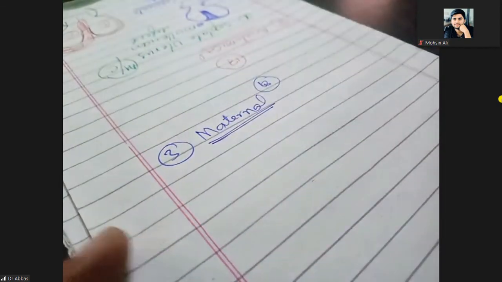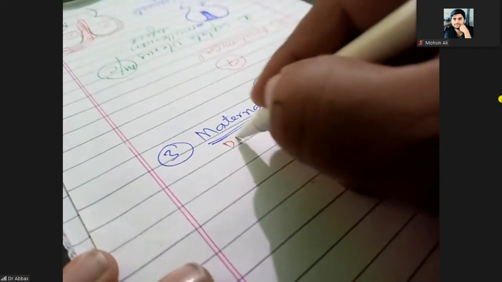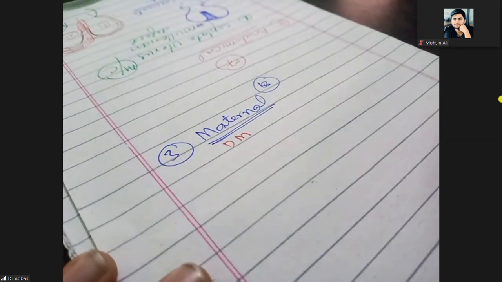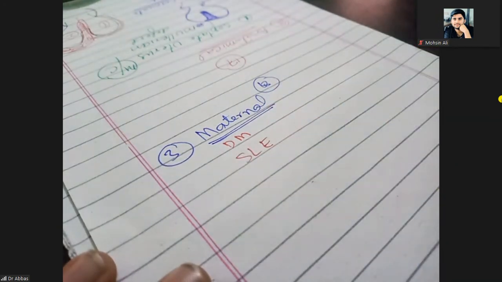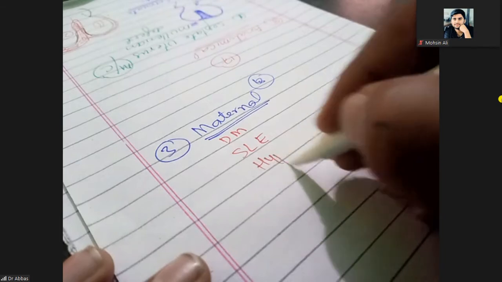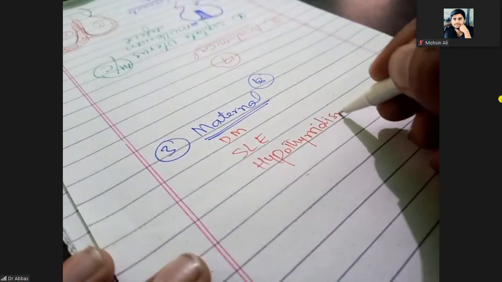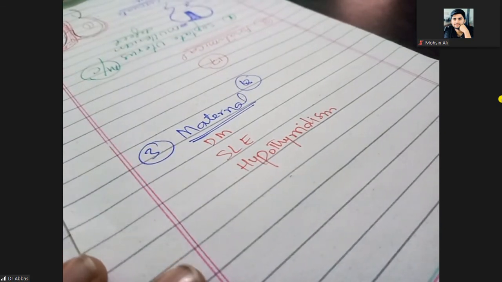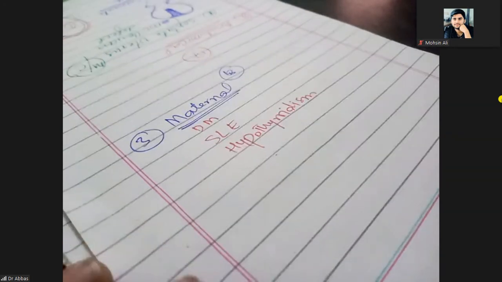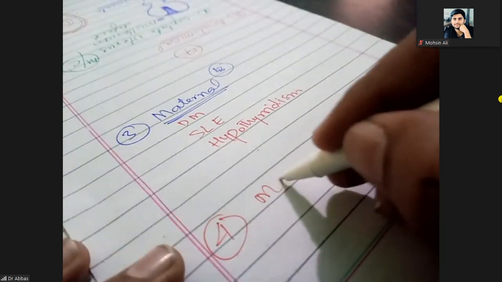Maternal etiologies: when the mother has some diseases, like diabetes mellitus, so we call it gestational diabetes, SLE, systemic lupus erythematosus, or hypothyroidism. That can cause recurrent pregnancy loss.